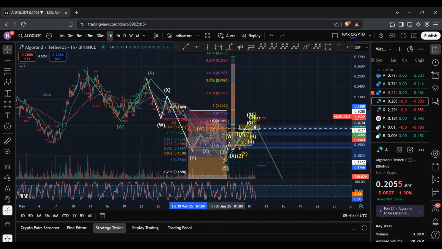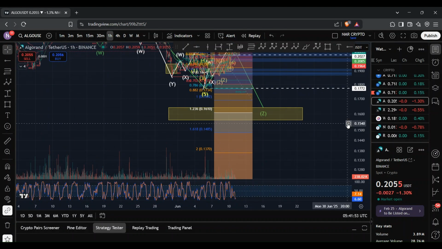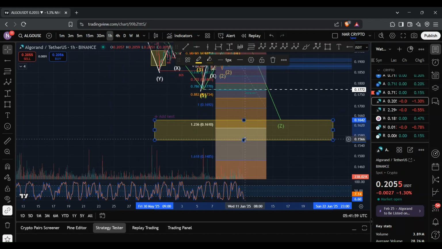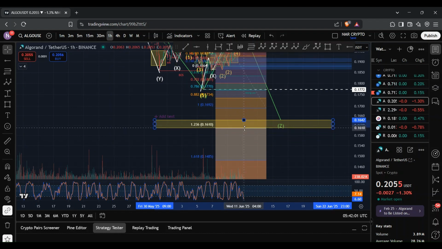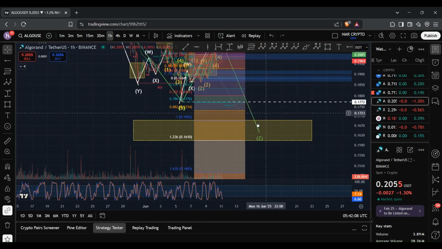So if I bring this to you over here, bring that to the right position, you can see that Algo has the potential to reach anywhere between 16.1 cents to 16.92 cents. And so this target will need to be adjusted slightly, given that we have seen higher highs. And so if I adjust this to this region, Algo still has the potential to tap into this range here.